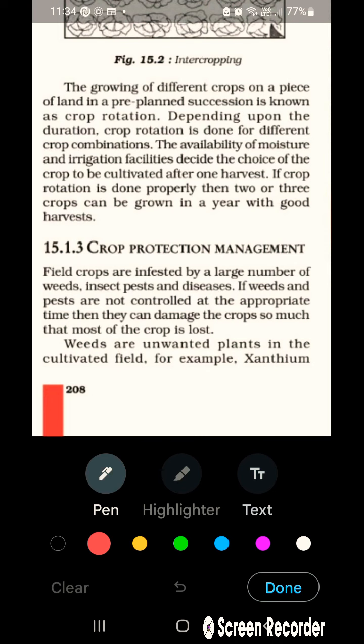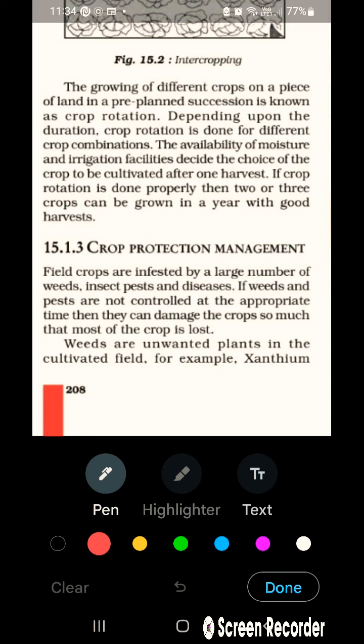Hi friends, today we are studying a new topic, crop protection and management from the chapter Improvement in Food Resources, class 9th Biology. So let us read the chapter. Field crops are infected by a large number of weeds, insects, pests and diseases. This is a very general statement, that every plant someday or somehow is infected by insects, weeds and diseases.